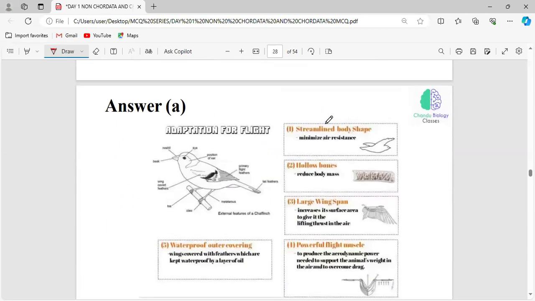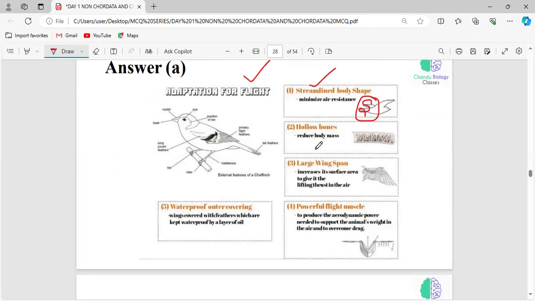See, what are the other important structures adapted by the birds for flight? Streamlined body shape. Okay, an S-shaped body will be seen in birds, so that it is very easy for the birds to fly. And hollow bones, to reduce their body mass. Of course, their large wingspan and powerful flight muscle. Always the breast muscle is responsible for this powerful flight muscle.